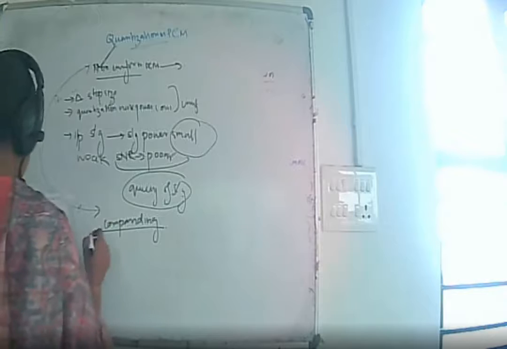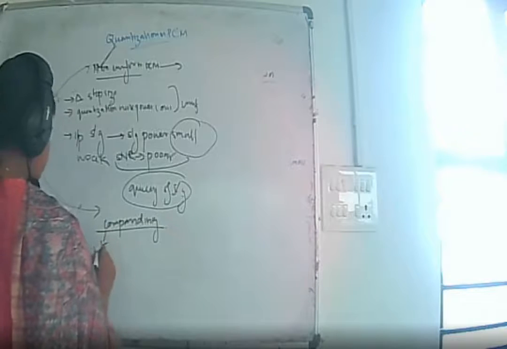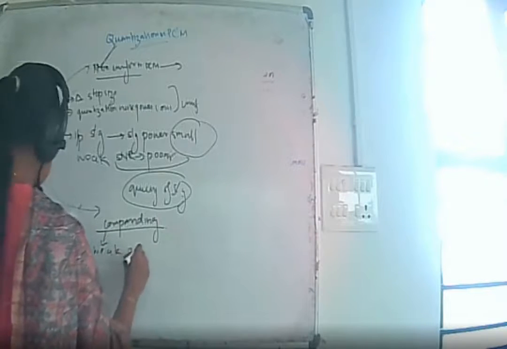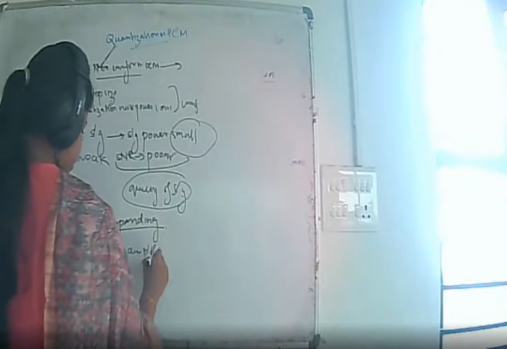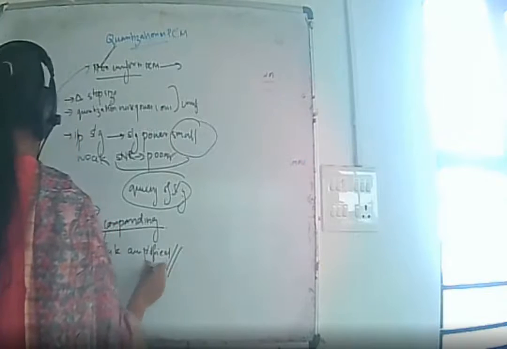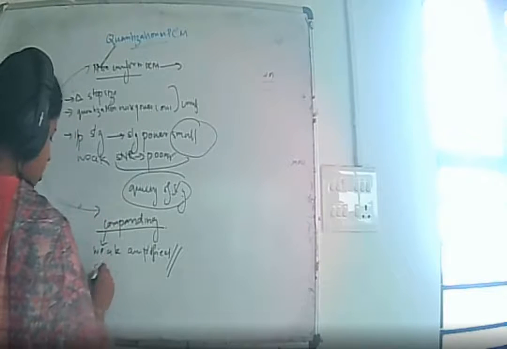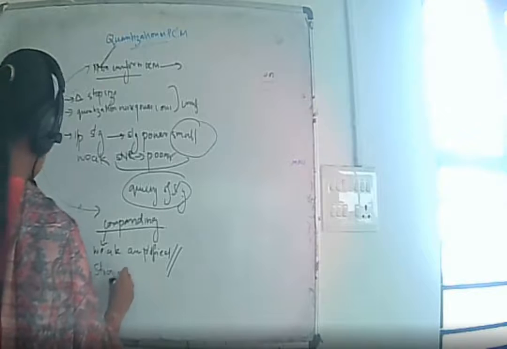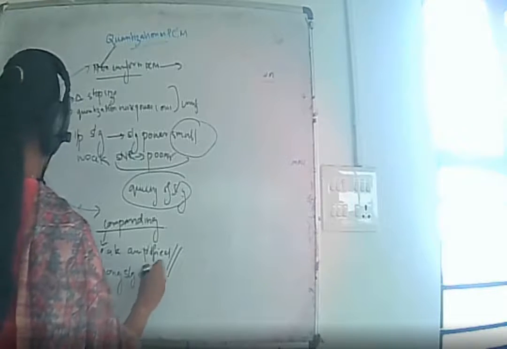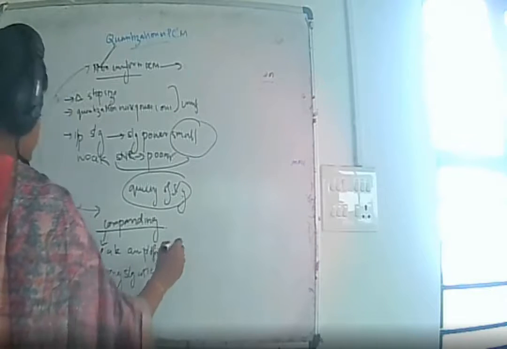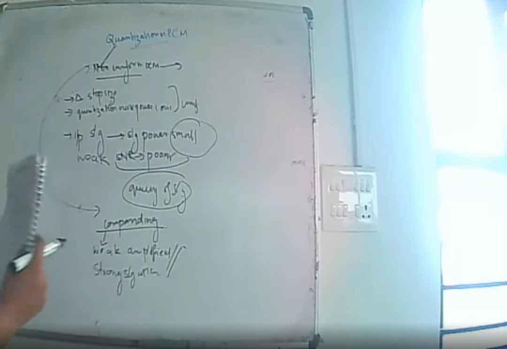Here, weak signals are amplified and strong signals are attenuated before applying to the uniform quantizer.